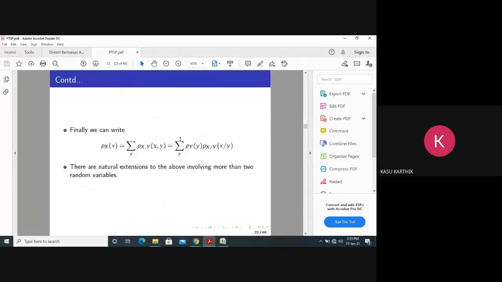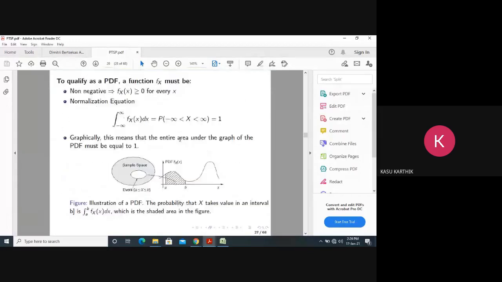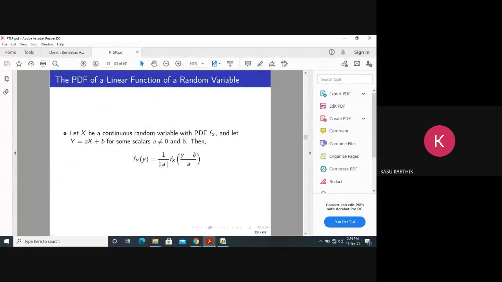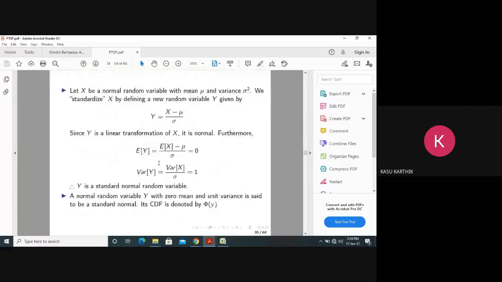If I have y equal to x plus b, this formula: y equal to 1 by mod a, fx of y minus b by a. We use this concept there.